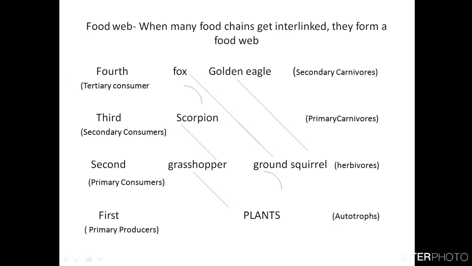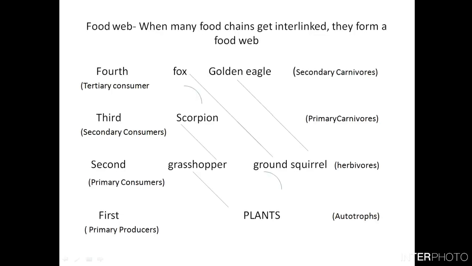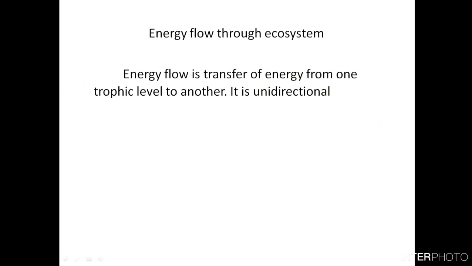Okay, this is one food chain. Another food chain you can see is ground squirrels eat plants, and the foxes can also eat the ground squirrels. So this is another food chain.